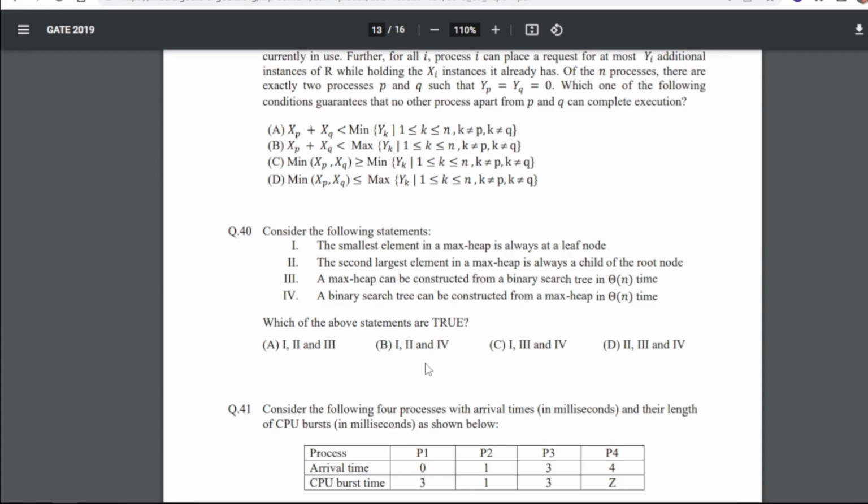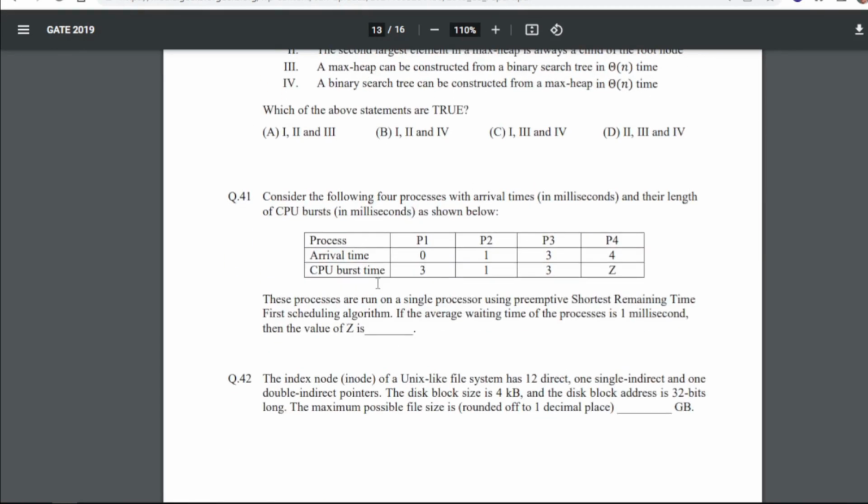So for 40 our answer will be A. So 1, 2 and 3 are true. That is, the smallest element in a max heap is always at a leaf node, right? The second largest element in a max heap is always a child of the root node. And third, a max heap can be constructed from a binary search tree in order of n time.